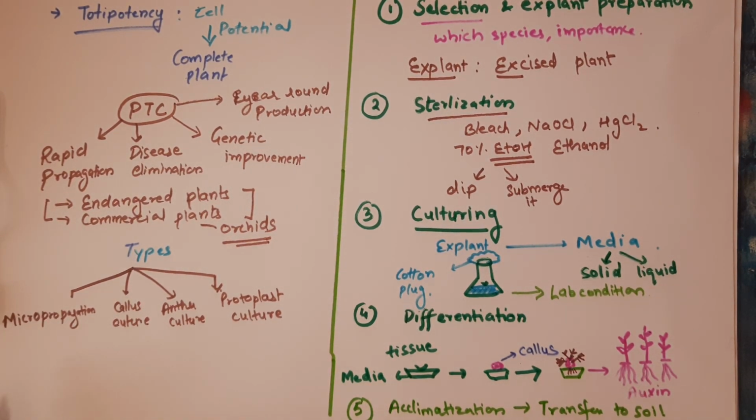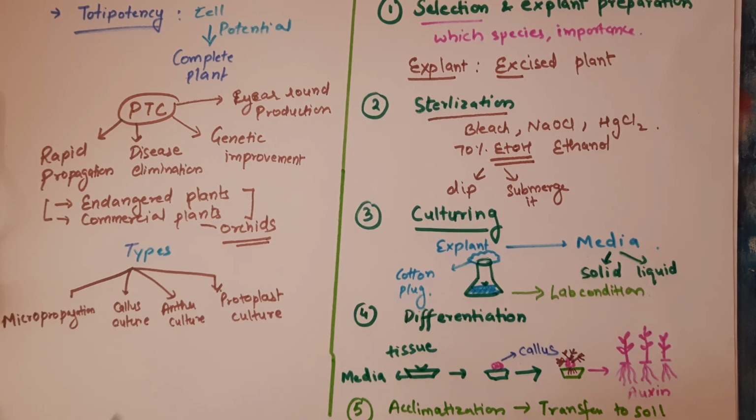Suppose if you want to go for micropropagation, then our objective must be to make an identical plant from a single source, right? Suppose I have a chrysanthemum, and I want to multiply the same chrysanthemum because it has a very attractive color. So I will go for the micropropagation approach. I will take any explant from that tissue, grow it, and then transfer it to the soil, and those numerous transplanted plants will produce the desired color flower.